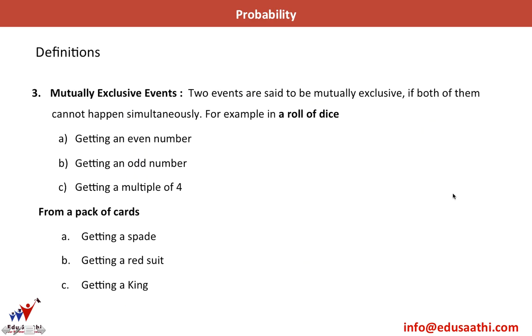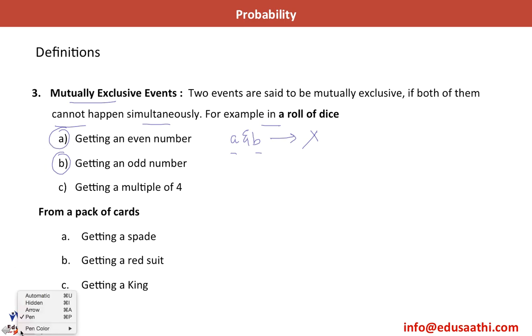So let's move on to this next concept of mutually exclusive events. Two events are said to be mutually exclusive if both of them cannot happen simultaneously. For example, in a roll of dice, getting an even number and getting an odd number. So A and B cannot happen together for sure. I cannot have an even number as well as an odd number. So A and B are mutually exclusive events.